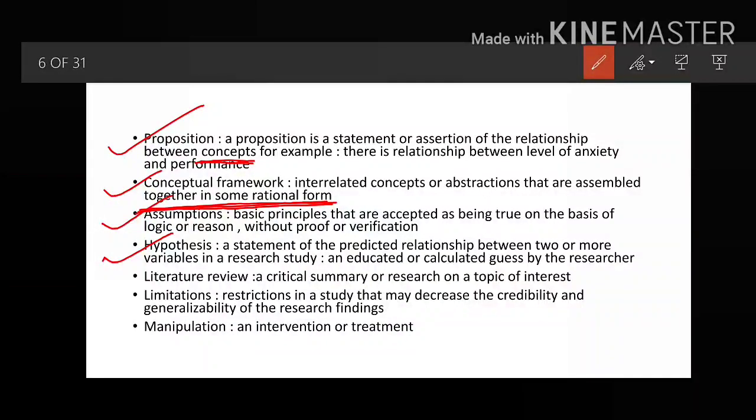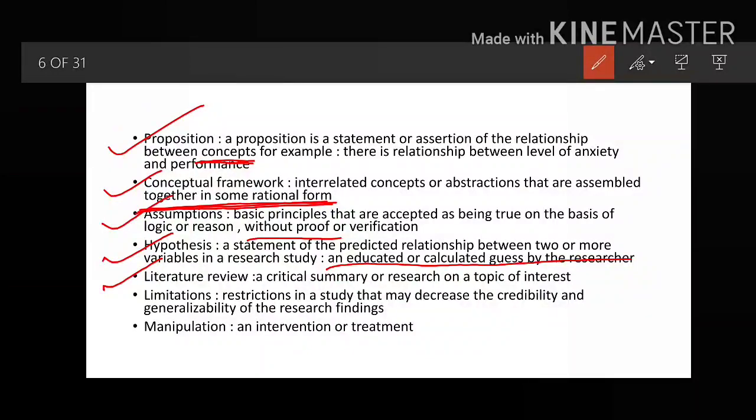So an educated or calculated guess. So here you can see the difference. It is without proof, and it is an educated or calculated guess by the researcher. Now what is literature review? Literature review: a critical summary of research on a topic of interest.